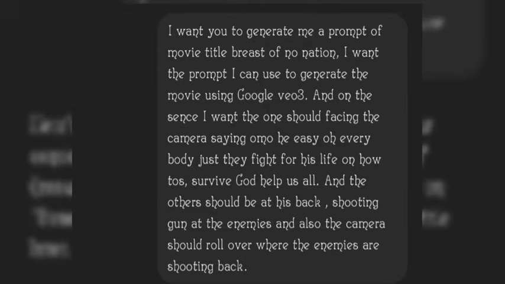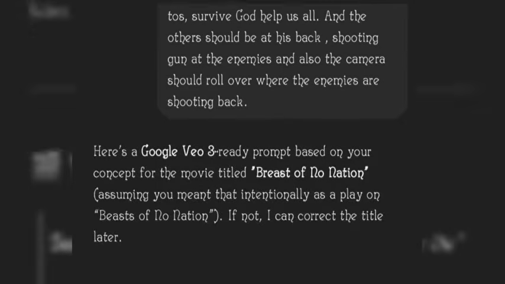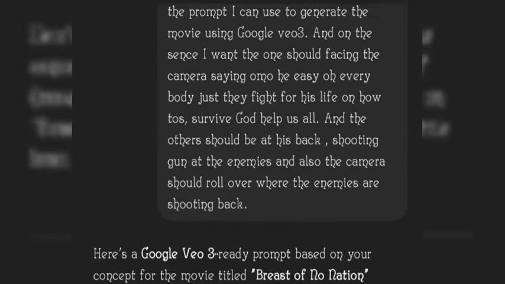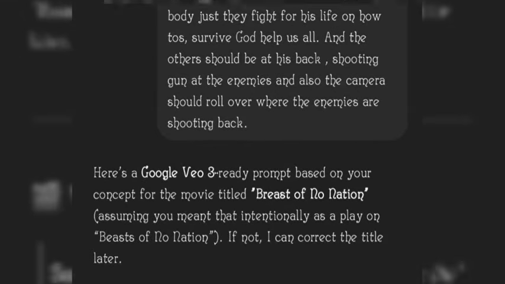Everybody just dey fight for his life on how to live, how to survive. God help us all." And the other should be at his back, shooting gun at the enemies. Also, the camera should roll over where the enemies are shooting back. So this is what I give to ChatGPT to give me the prompt, and ChatGPT just delivered.